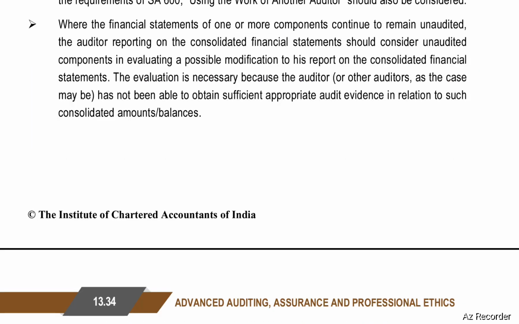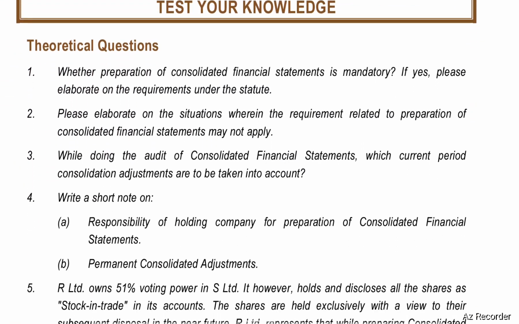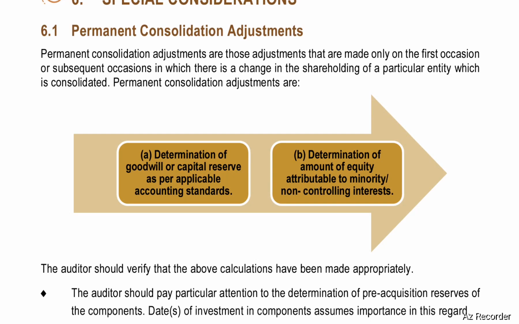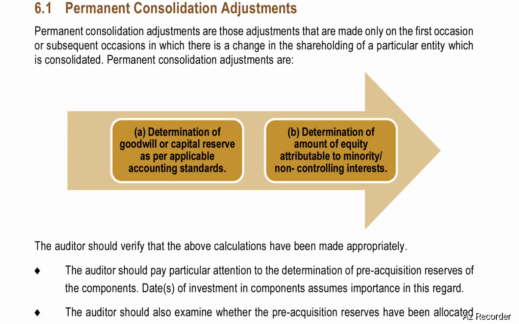Test your knowledge. Question number 4, part 2. Write short notes on permanent consolidation adjustments. Permanent consolidation adjustments. Permanent consolidation adjustments are those adjustments that are made only on the first occasion or subsequent occasions in which there is a change in the shareholding of a particular entity which is consolidated.